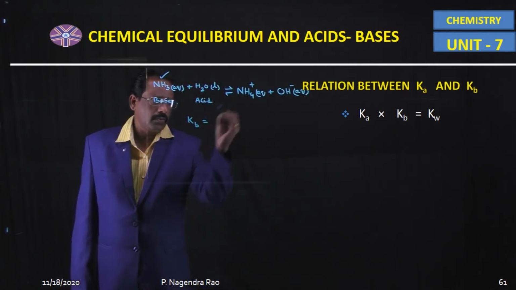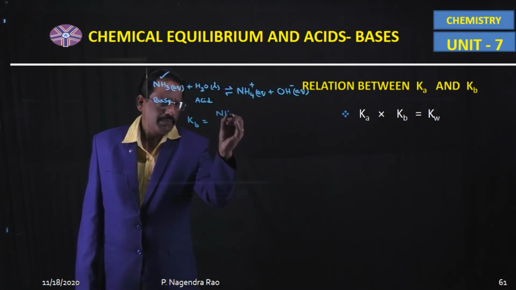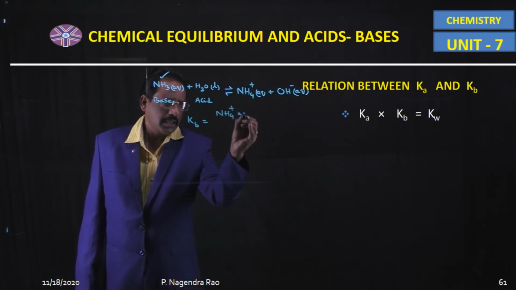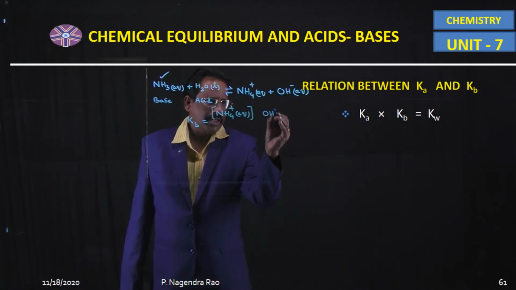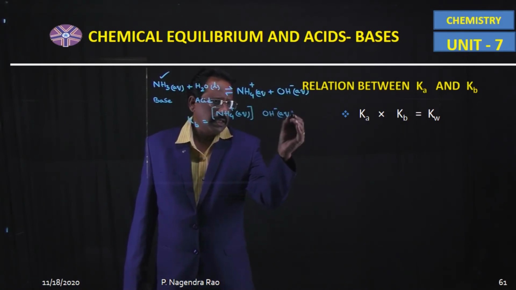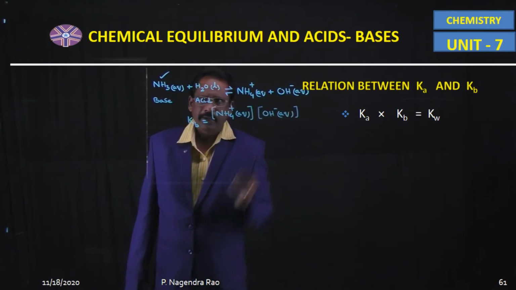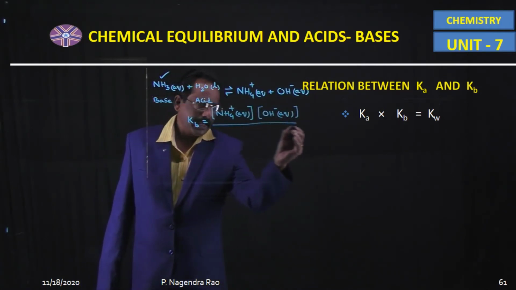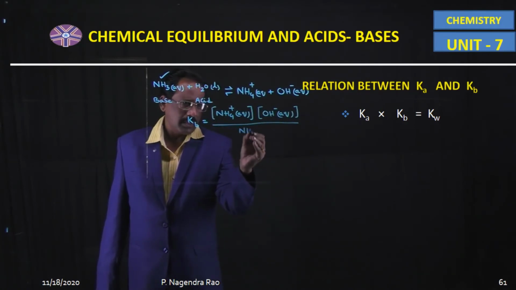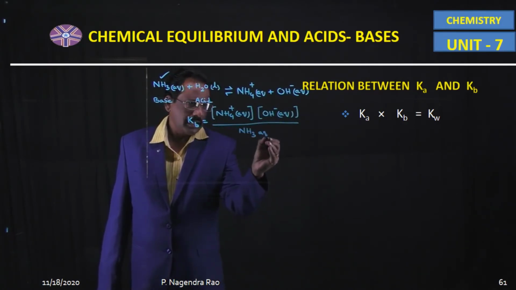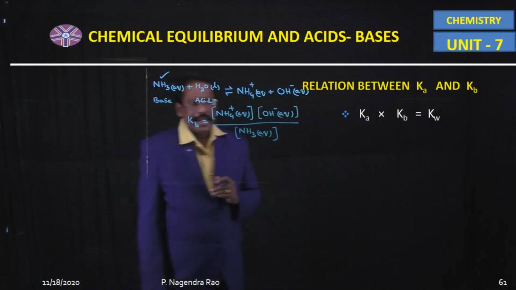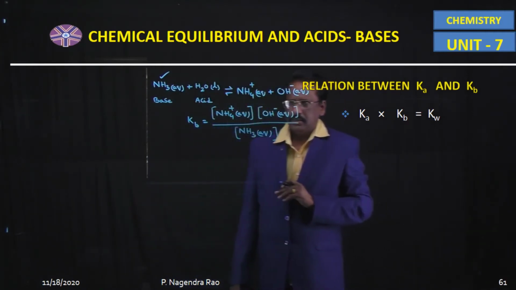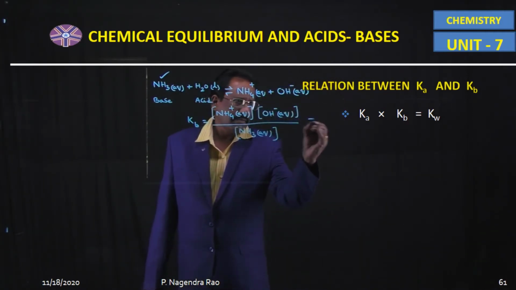Kb is equal to the active mass of ammonium ion in aqueous medium to the power 1 into the active mass of OH minus ion in aqueous medium to the power 1, divided by the active mass of ammonia in aqueous state. For liquids, active mass is constant. Now this is equation number 1.